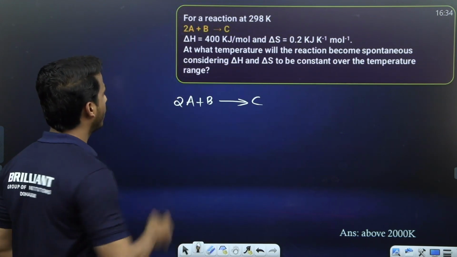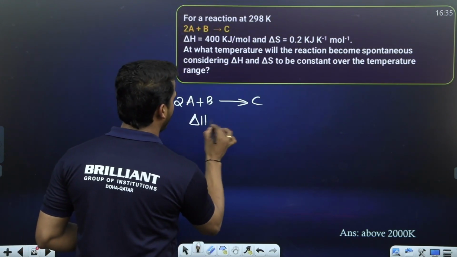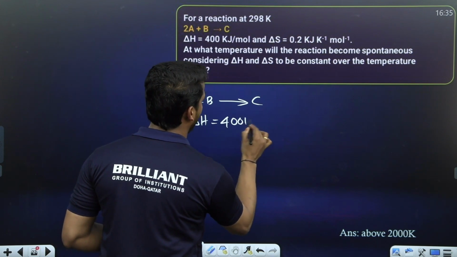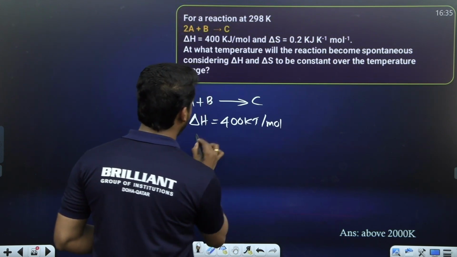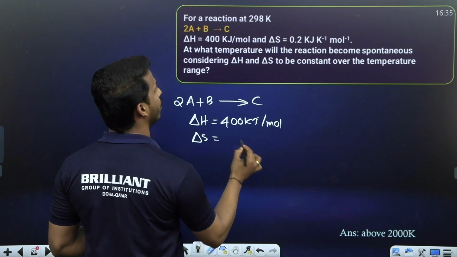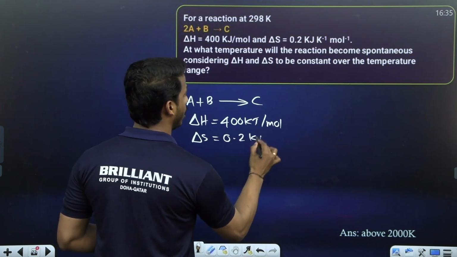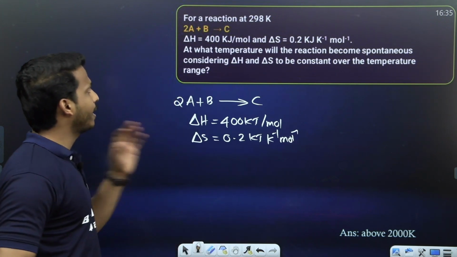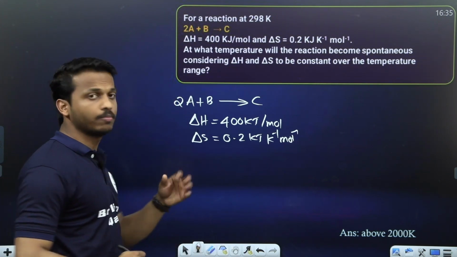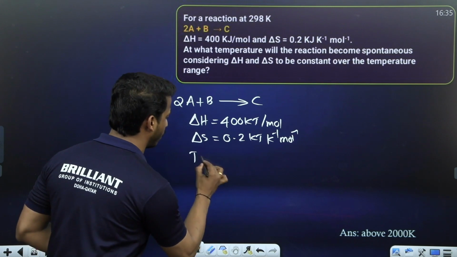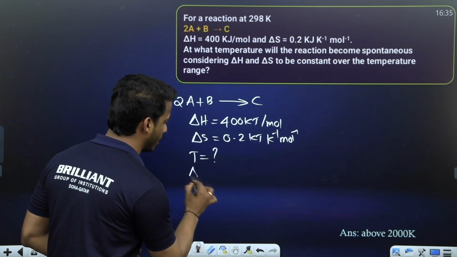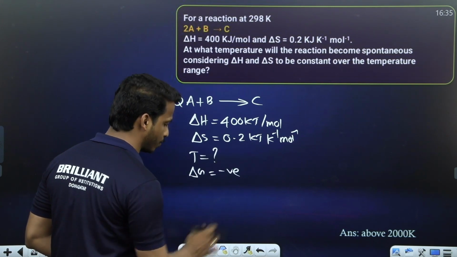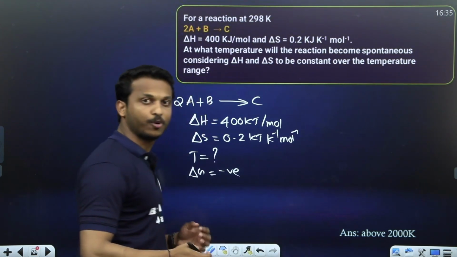A reaction. Delta H is already given as 400 kilojoule per mole, and delta S, entropy, is also given as 0.2 kilojoule Kelvin inverse mole inverse. At what temperature will the reaction become spontaneous? At what temperature will delta G be negative? You know, spontaneous means what? Delta G should be negative, right?